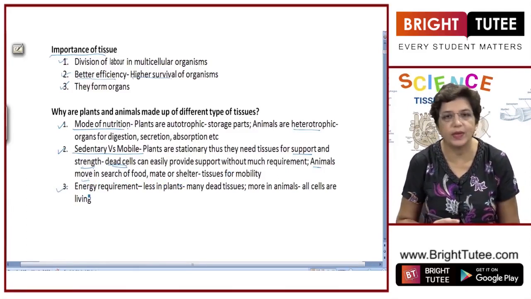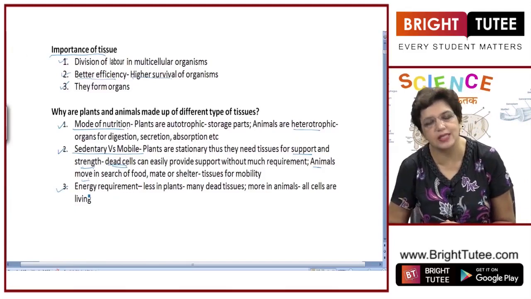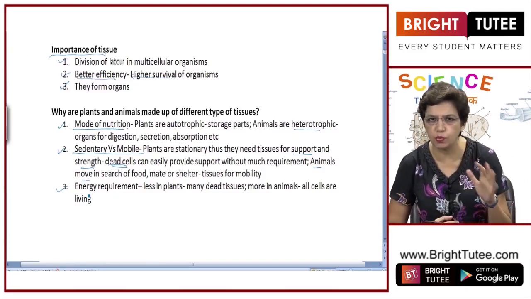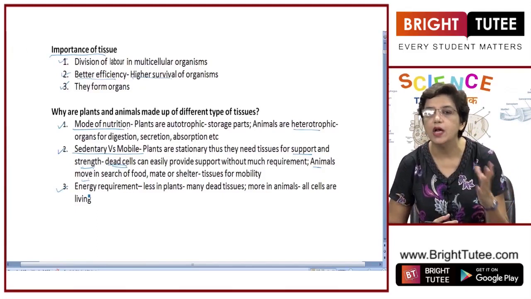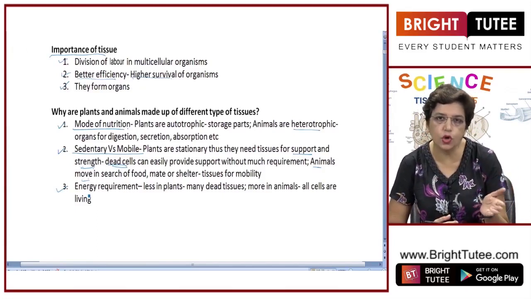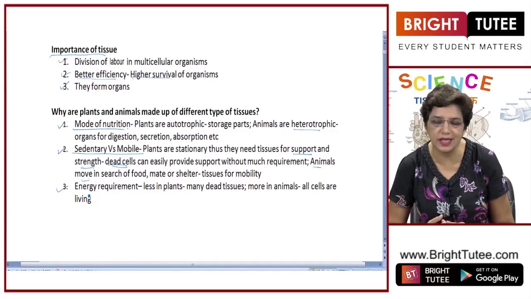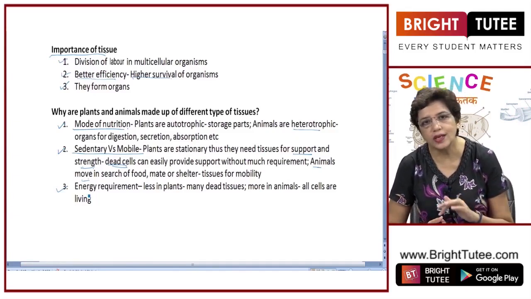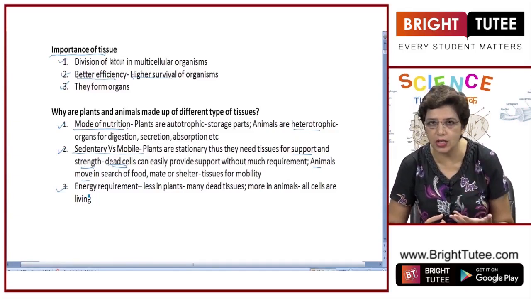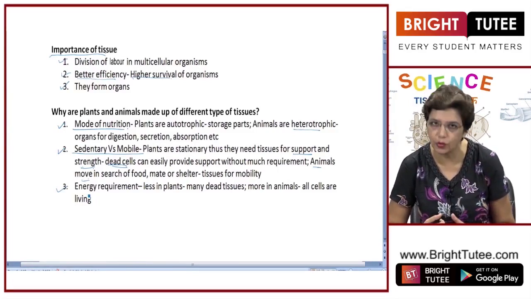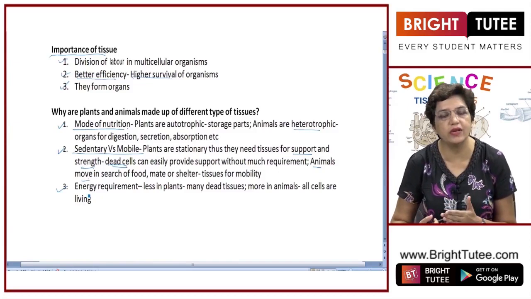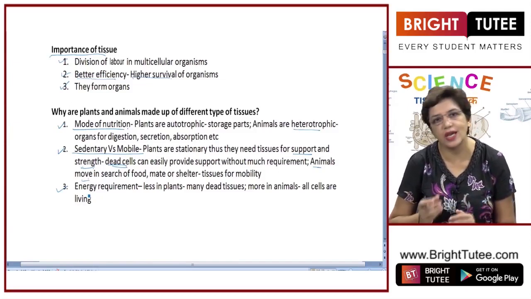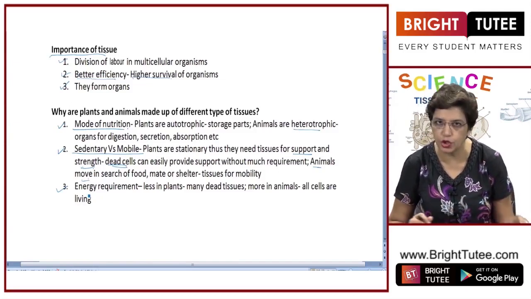Third, the energy requirement. Energy requirement in plants is very less because they do not have to move, they do not have very active organ systems. Moreover, most of the cells are dead. On the other hand, animals need a large amount of energy for maintenance of life processes and for their movement. So these are the three reasons why plant tissues and animal tissues are different from each other.